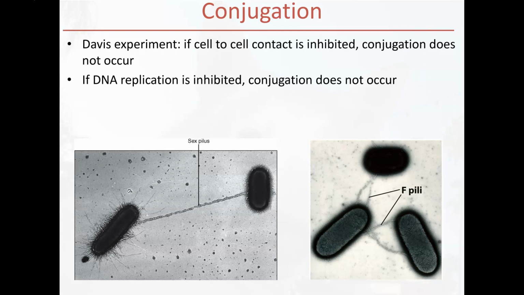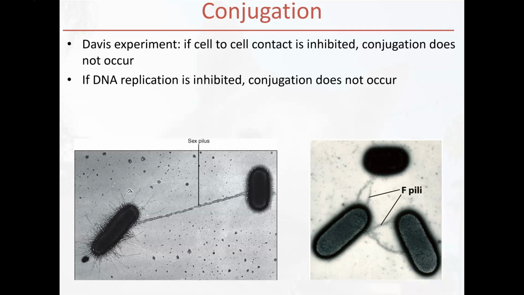And they found that there's two things that need to happen in order for conjugation to occur. The bacteria have to be able to touch. If cell-to-cell contact is inhibited, conjugation doesn't occur. And if DNA replication is inhibited, conjugation cannot occur either. So we know it has something to do with cell-to-cell contact, and it has to do with DNA, which makes sense because we're sharing information. And of course, in the living world, information is DNA.